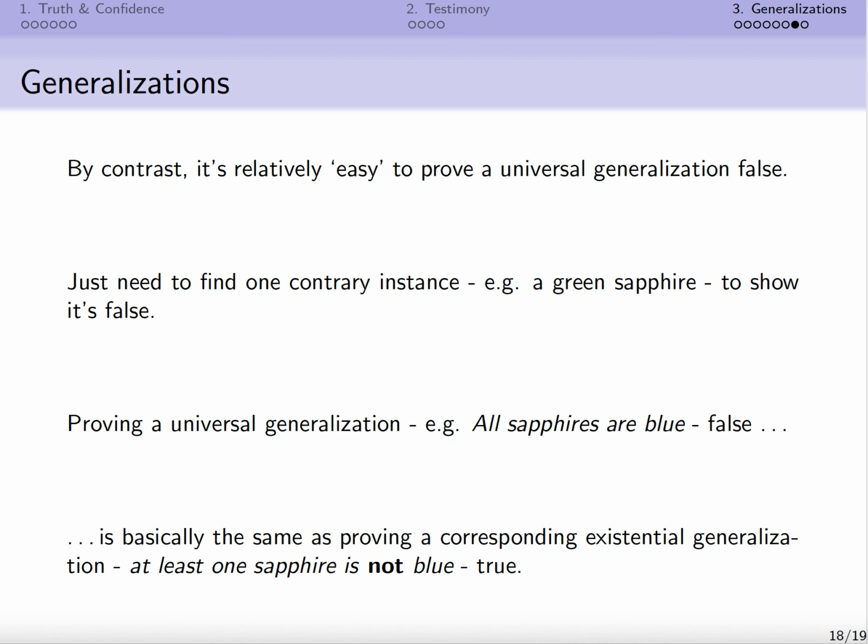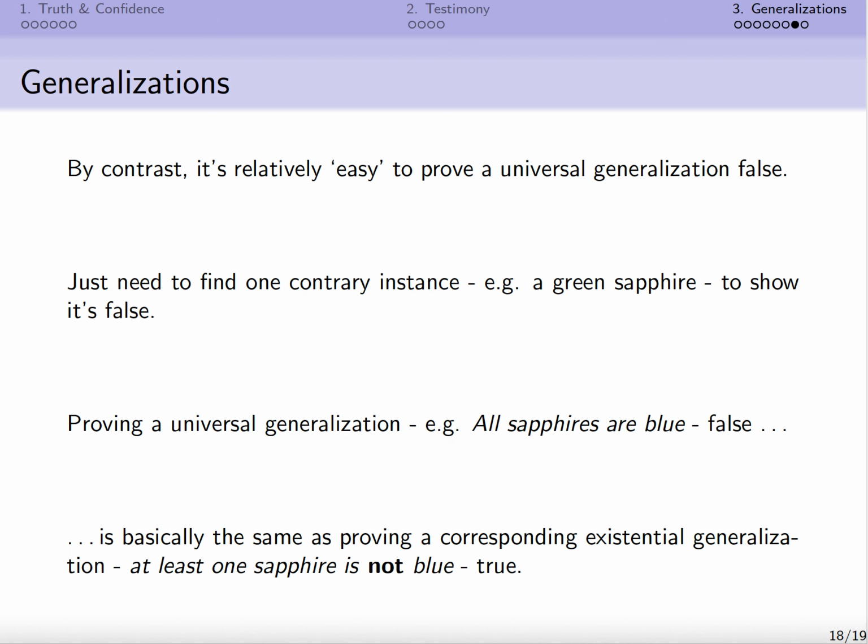Whereas by contrast, in order to prove the universal generalization is false, we just need to find one contrary instance, right? So consider a claim like all sapphires are blue. All that would be needed in order to show it's false is to find a sapphire that's not blue. Just one sapphire that's not blue will do. So one green sapphire falsifies the claim that all sapphires are blue.